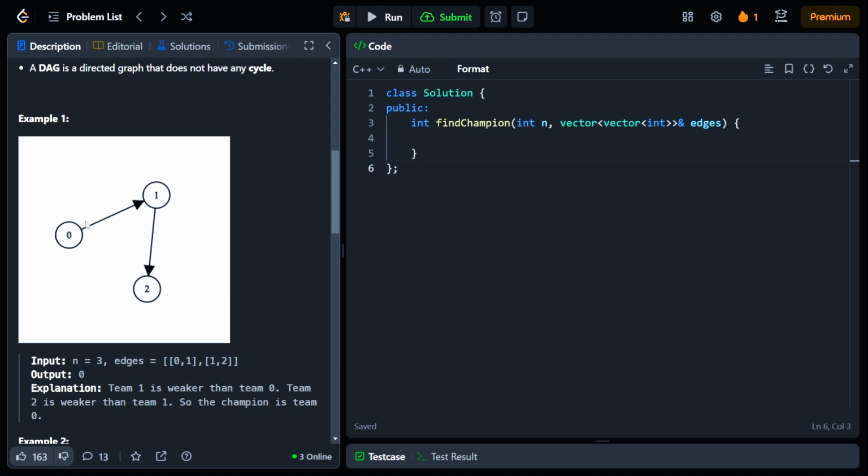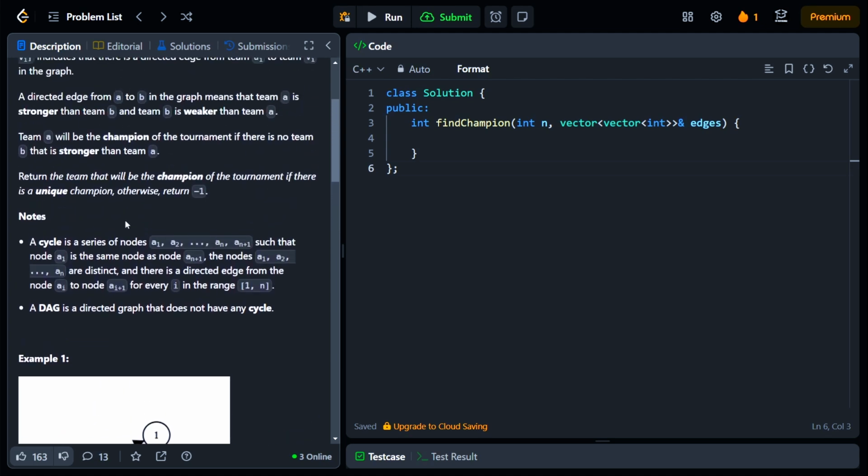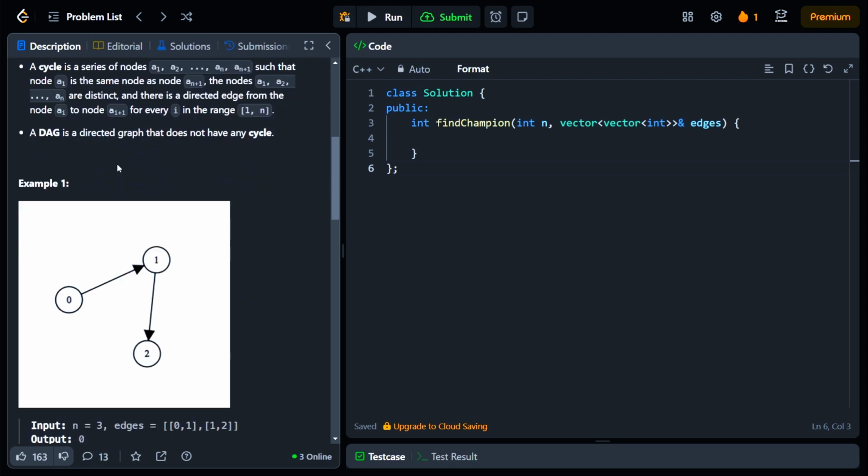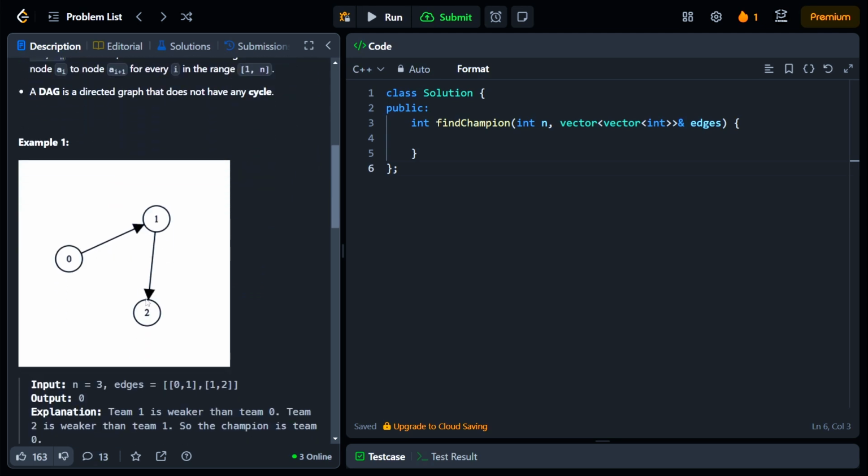So in this case, we have a directed edge from 0 to 1. It means team 0 is stronger than team 1, and team 1 is stronger than team 2. The champion is the team where there are no teams that are stronger than this team. So in this case, team 2 cannot be the champion because team 1 is stronger than 2.